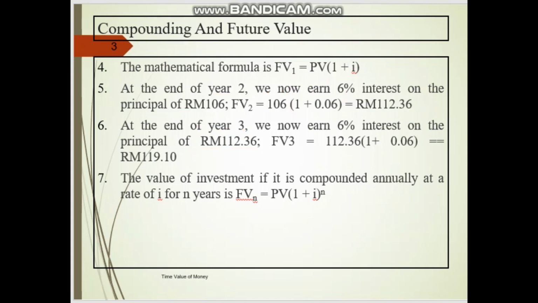If we would like to know the value of an investment at a certain year, compounded annually, I stands for the interest and N stands for the year we would like to find for our future value. If they ask us for the future value, they will give us the present value. So we take the present value and times it with 1 plus I, the interest, to the power of N, where N refers to the number of years.